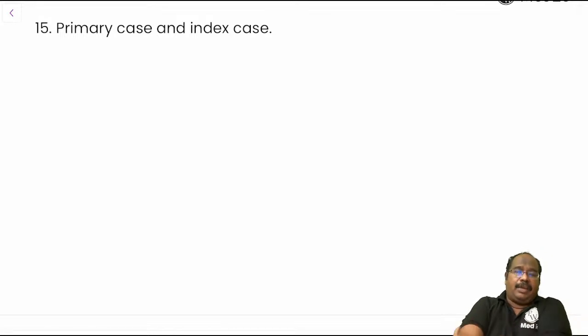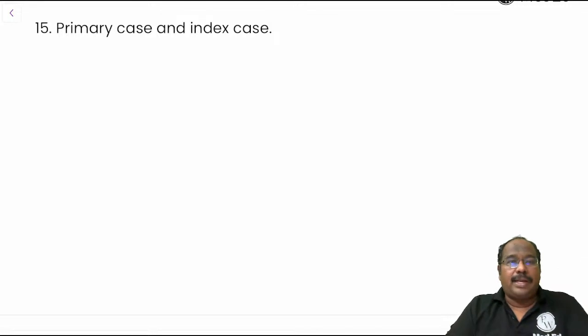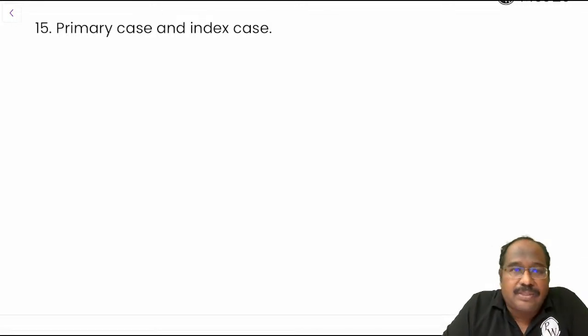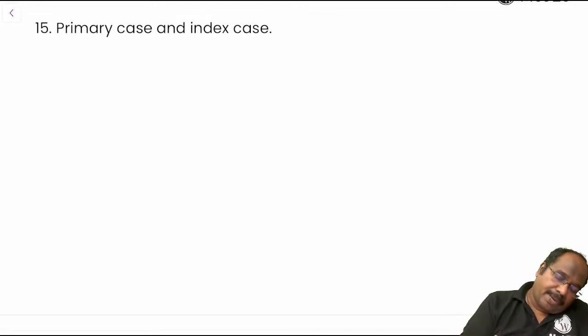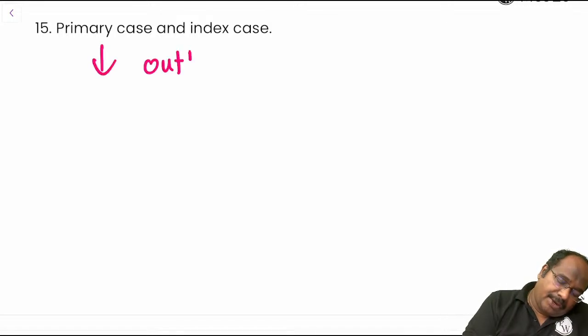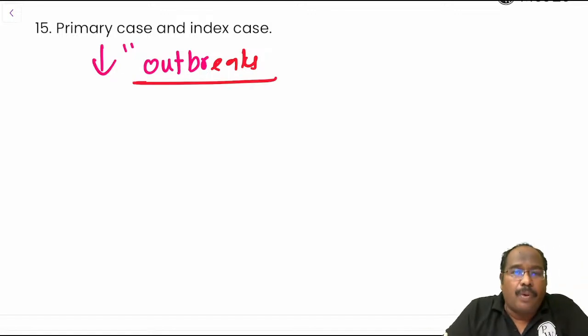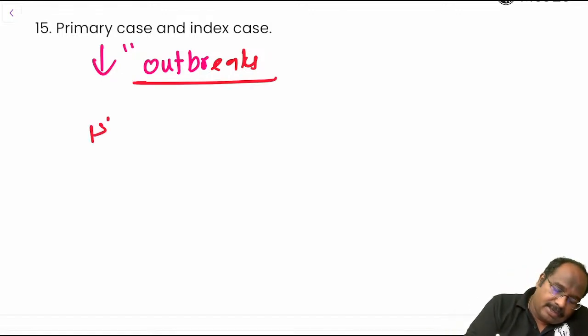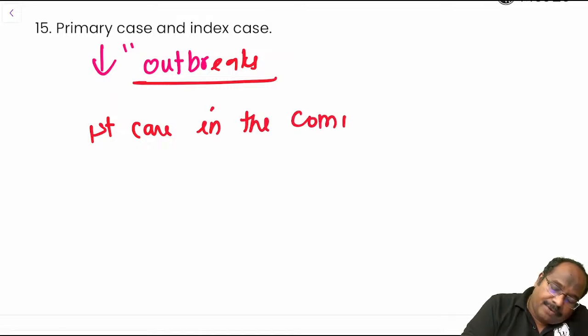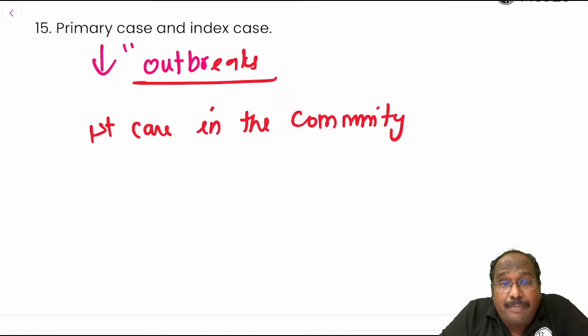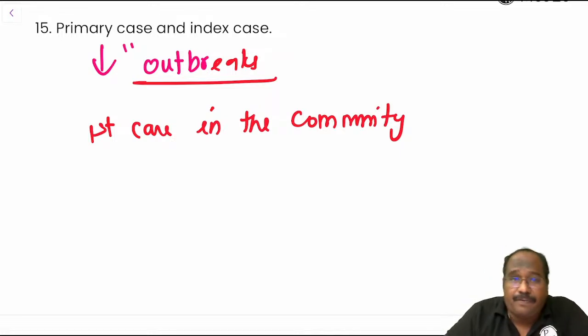This is the last theory question. After that, we have MCQs. What is a primary case and what is an index case? We will calculate this during disease outbreaks. Suppose in a village a disease outbreak is happening. Primary case means the first case in the community. That is the primary case, the first case that came to the community.